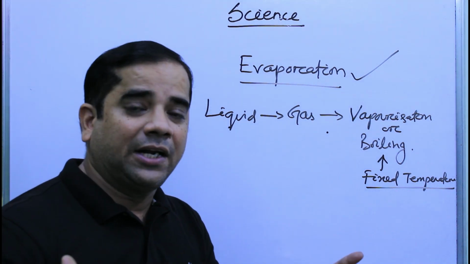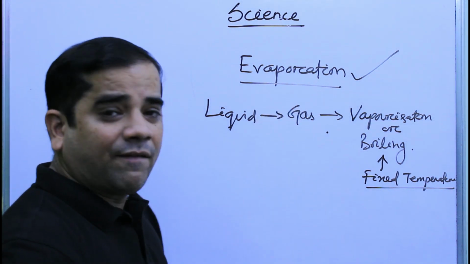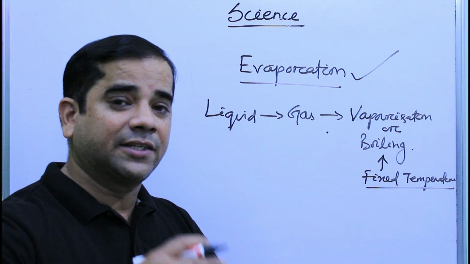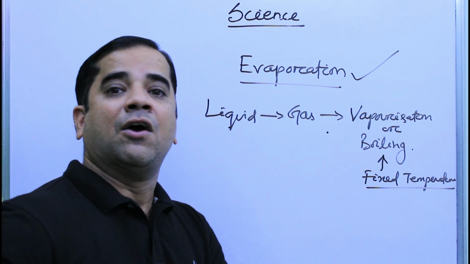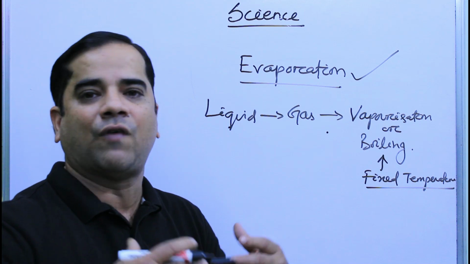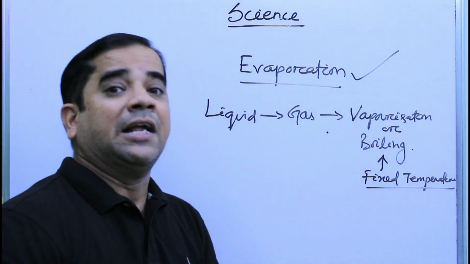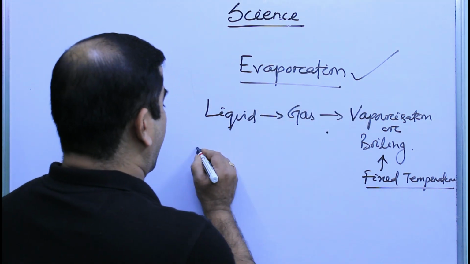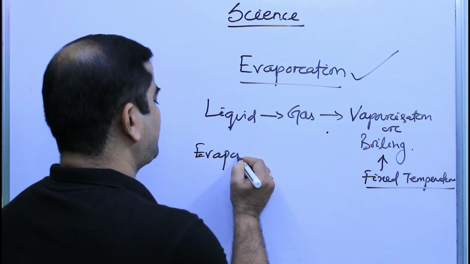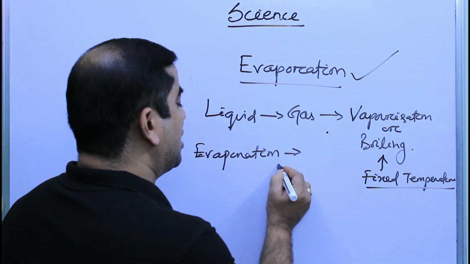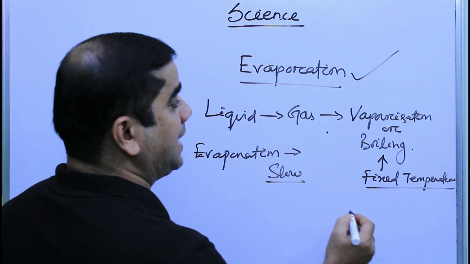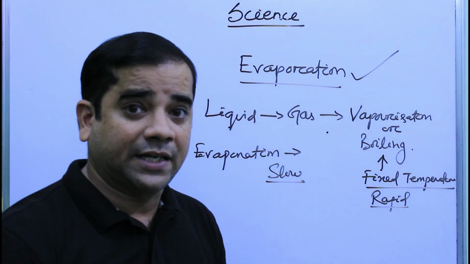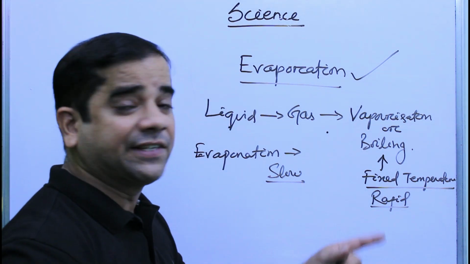So how can we relate this to our day-to-day life? Whenever we keep our clothes outside to dry, evaporation happens. It doesn't matter whether the temperature outside is 15 degrees Celsius, 10 degrees Celsius or whatever. Evaporation will take place and gradually the wet cloth dries up. So evaporation is a slow process, and boiling is a rapid process. It happens very fast at a fixed temperature.